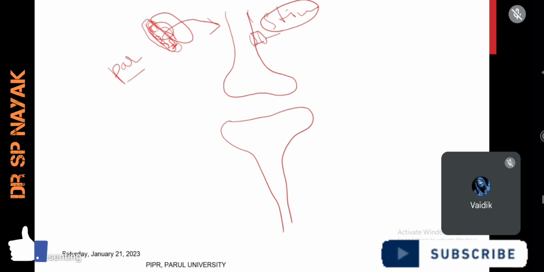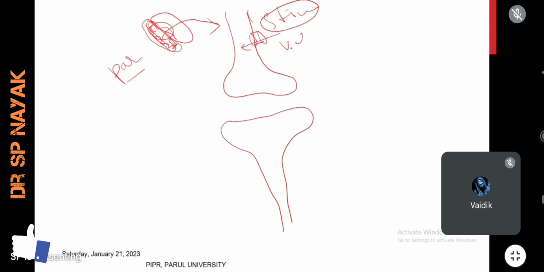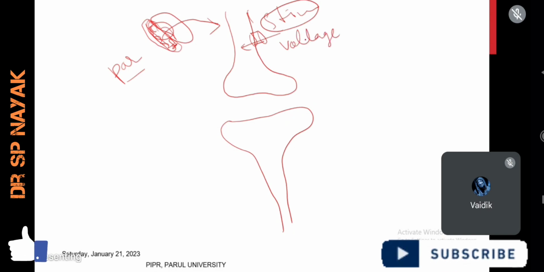These are called voltage gated sodium channels. This voltage gated sodium channel will be opened and sodium will enter inside.